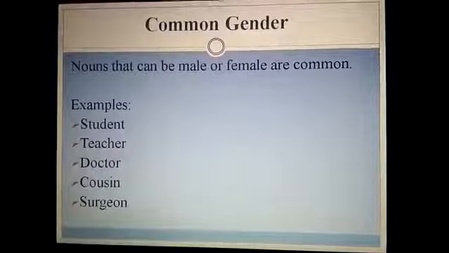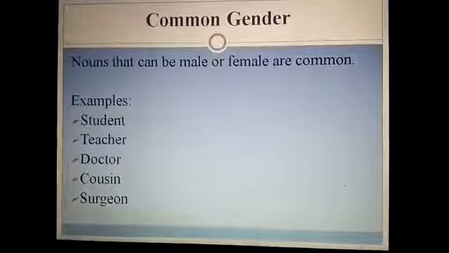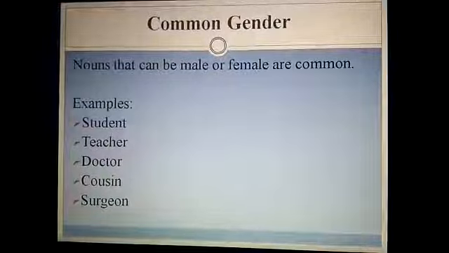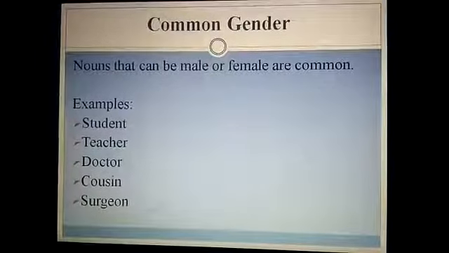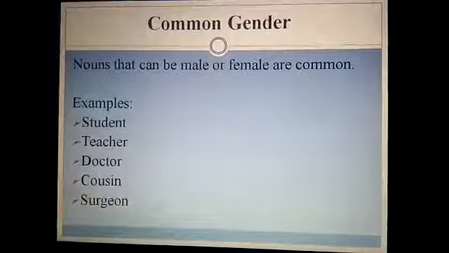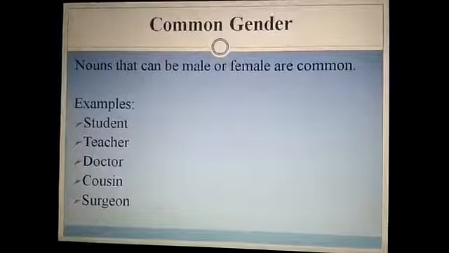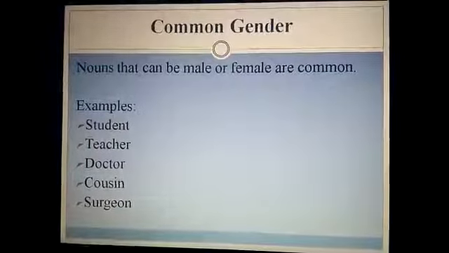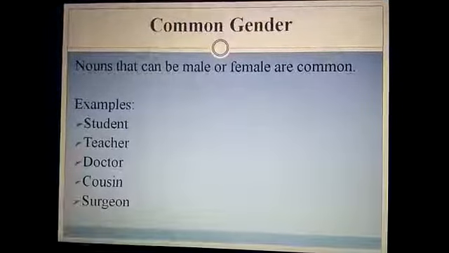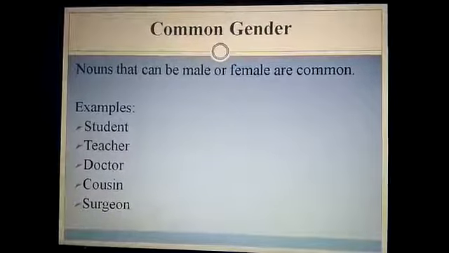Except those two genders, there are certain names which are given to both male and female. Like, we don't know whether it is used for male or for female. You can see it in examples: student, teacher, doctor, cousin, surgeon. So these are the nouns that can be male or female, and it is called common gender because they are used commonly for both male and female.